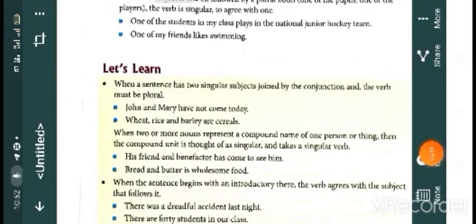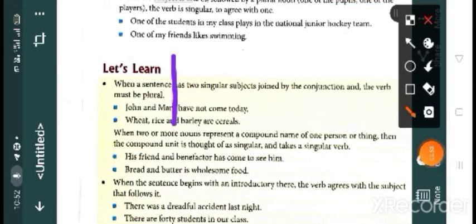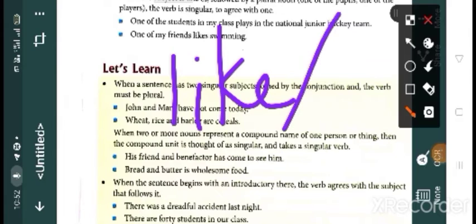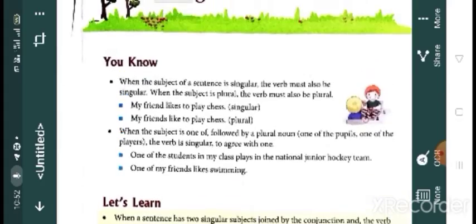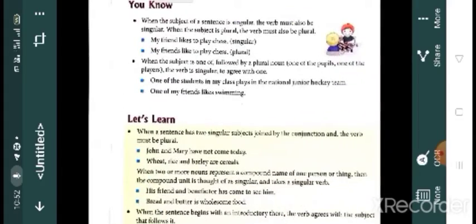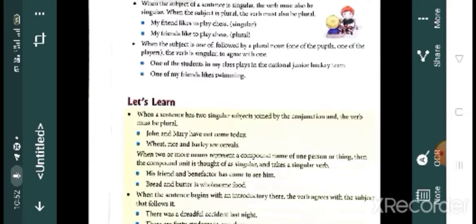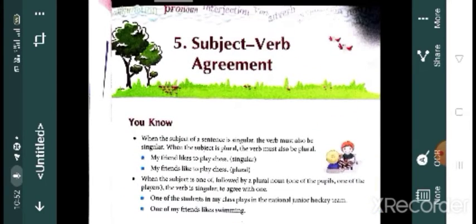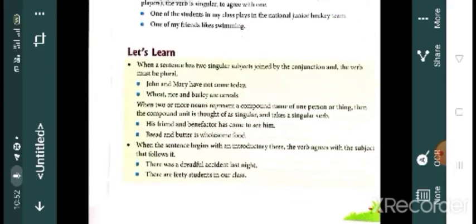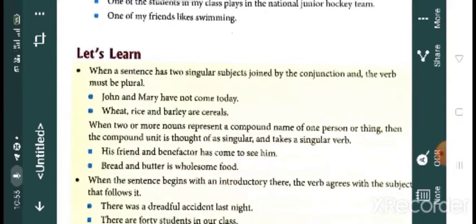Then one of my friends likes swimming, not like. Instead of that we use likes here. Why? One of my friends, not all my friends. So just keep it in your mind, when the subject is one of and it is followed by a plural noun, you have to use a singular verb there. So children, this subject verb agreement is very, very important. So one by one we can learn.